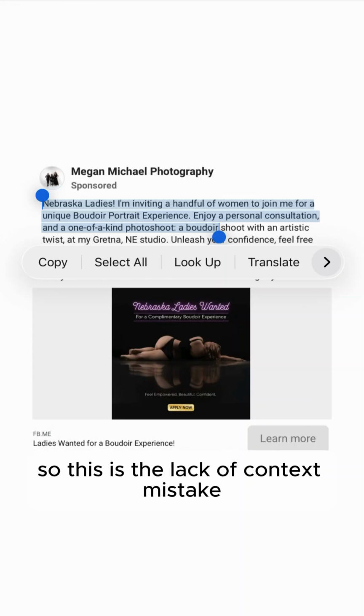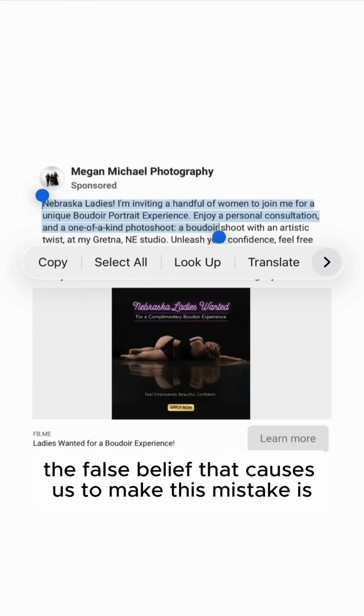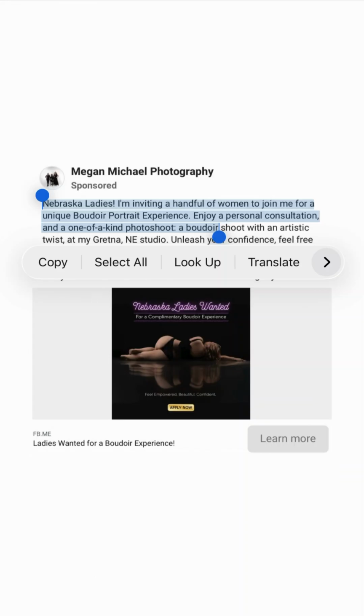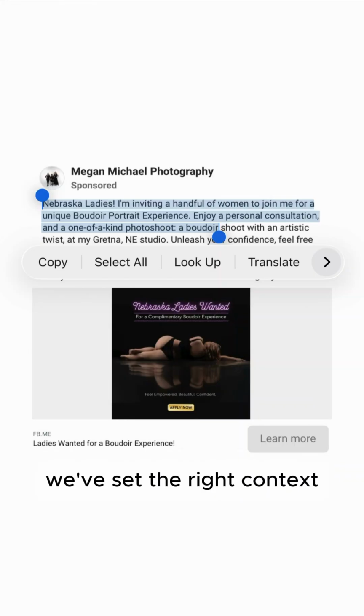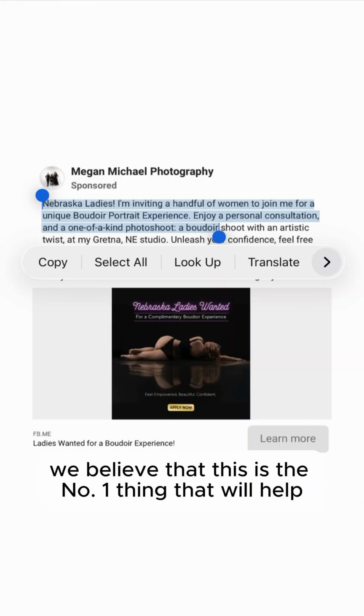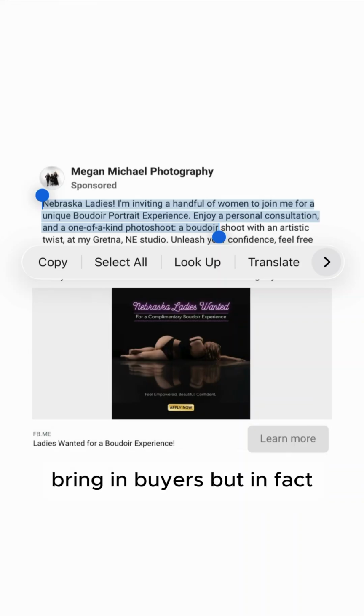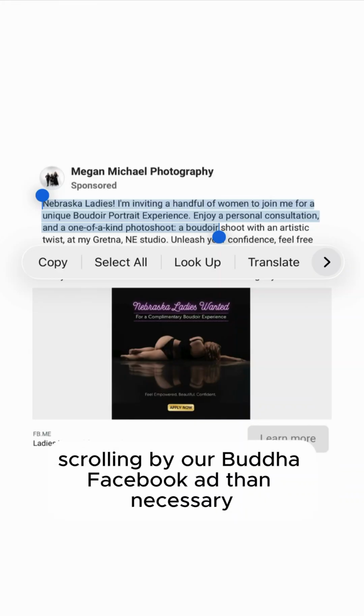All right, so we've got a few points of context here, but we're missing some other big ones. So this is the lack of context mistake. The false belief that caused us to make this mistake is we believe we've set the right context, and we believe that this is the number one thing that'll help bring in buyers. But in fact, the way we have it right now, we're going to have way more women scrolling by our Boudoir Facebook ad than necessary.